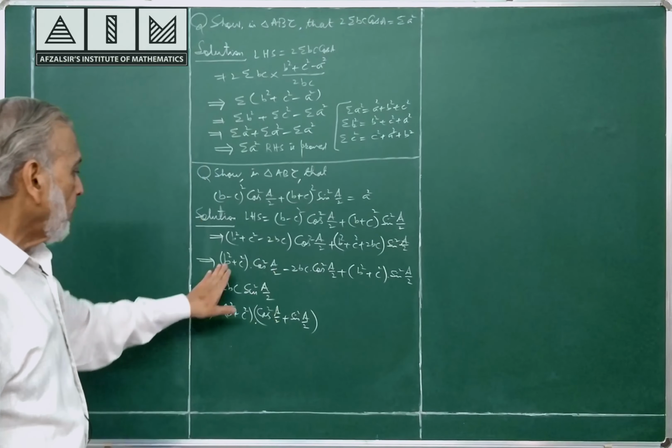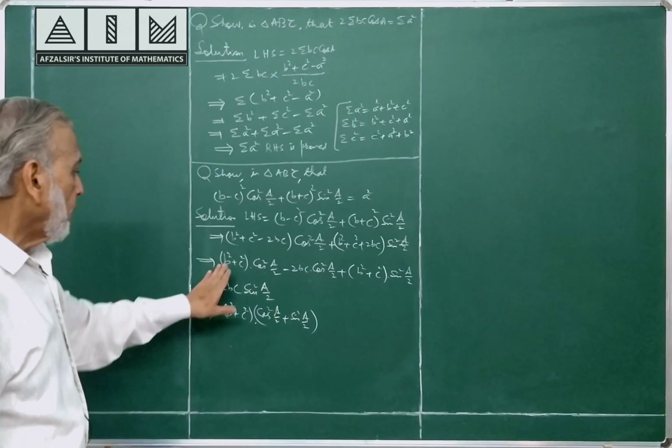There is a formula, cos square A by 2 minus sin square A by 2 is cos A. I will quote the formula here. Cos square theta by 2 minus sin square theta by 2 is equal to cos theta. This formula of multiple angles has been used. So, this is 2bc cos A. b square plus c square minus 2bc cos A.